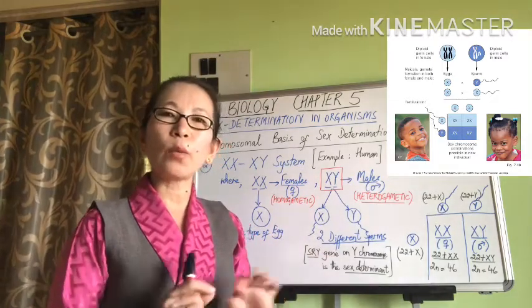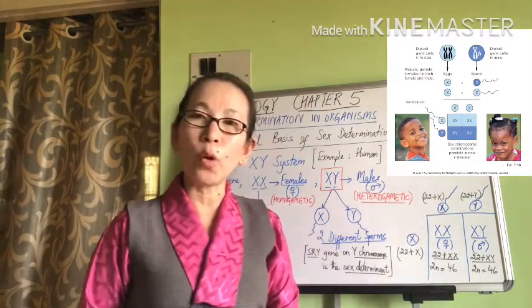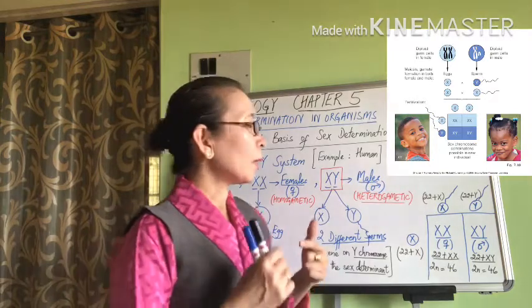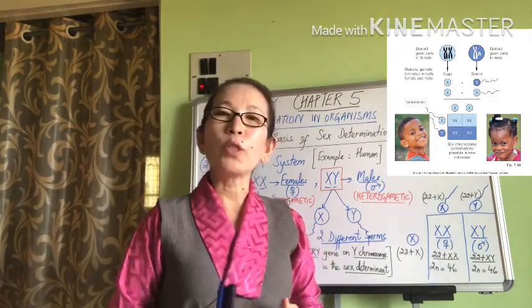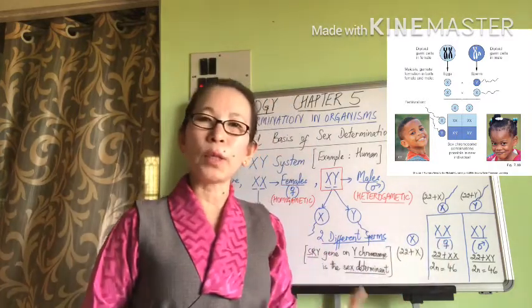Okay, there is no SRY gene on the X chromosome. And in the absence of the SRY gene, or in the absence of the Y chromosome, by default, human sex development is always going to be female. So this would be becoming a female.